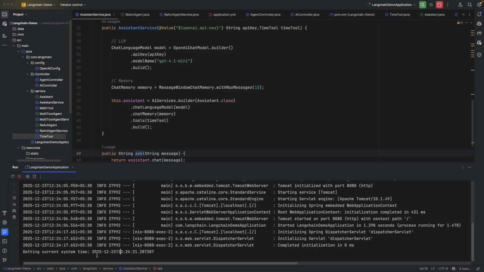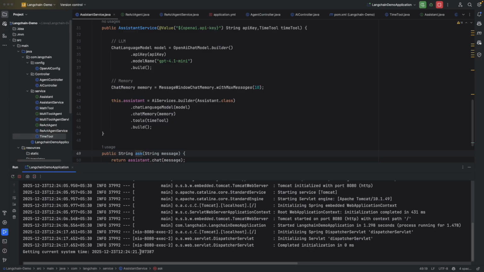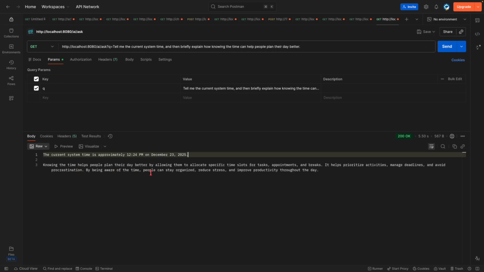And if you see, the response that the tool has returned is in this format, right? But what we can see over here is in a very human readable format, right? So what does this mean? Once the response came back from the tool, that response is again fed into the LLM, and finally it has formatted it in such a manner that can be easily read by humans, and that's the reason we are getting back this response.